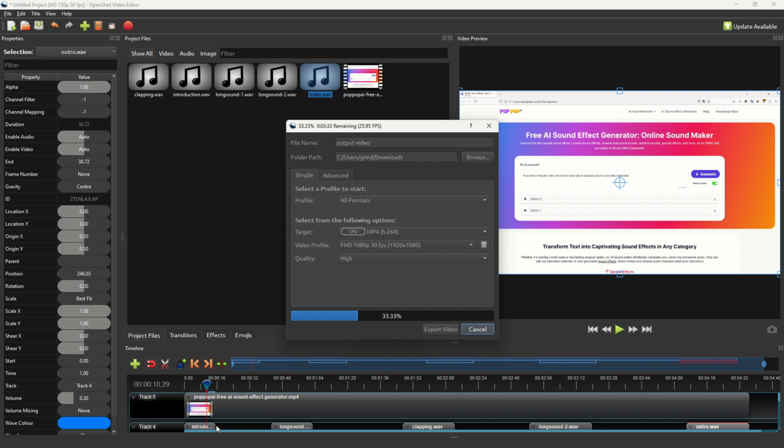And you can check the result, for example, in our other video for which we've generated these sounds: introduction, long sound, clapping, and outro, as an example of how you can actually leverage artificial intelligence to create your own ambient sound. Let us know in comments how you use the tool, if it was useful, and what you've done and which videos you've created, you've edited using this trick and this free video editor and this AI sound effect generation tool. Thanks.